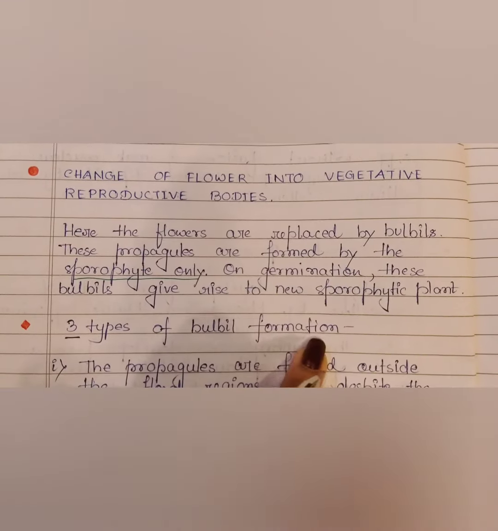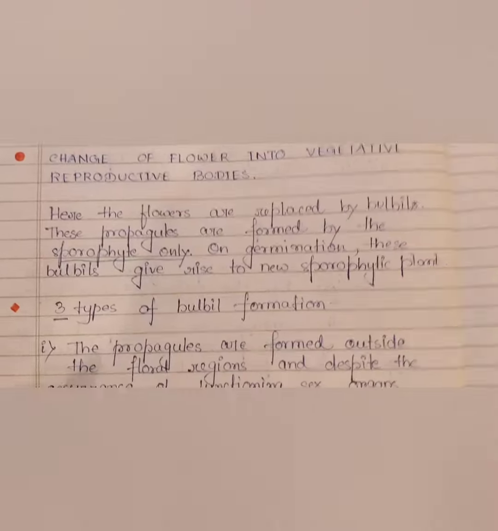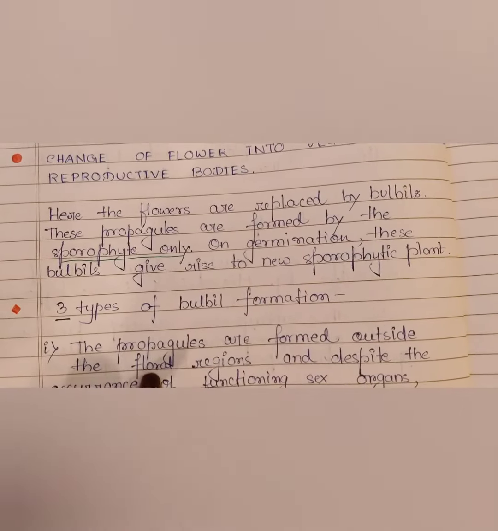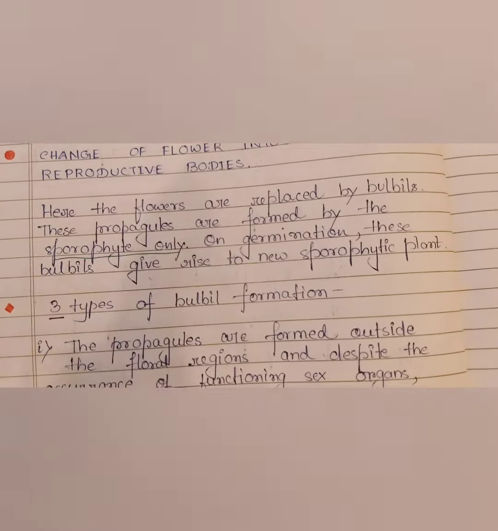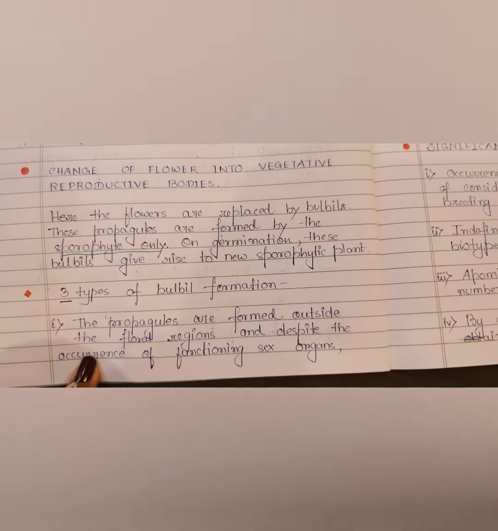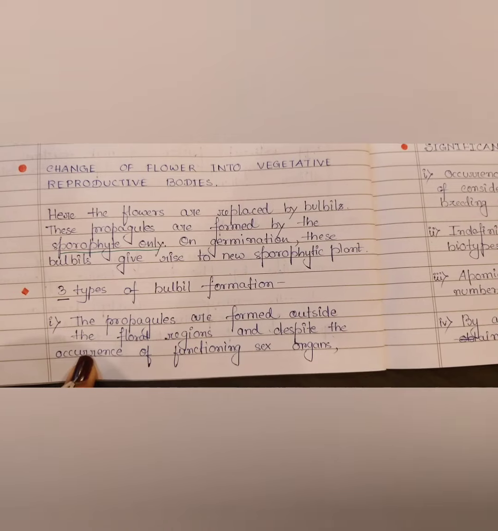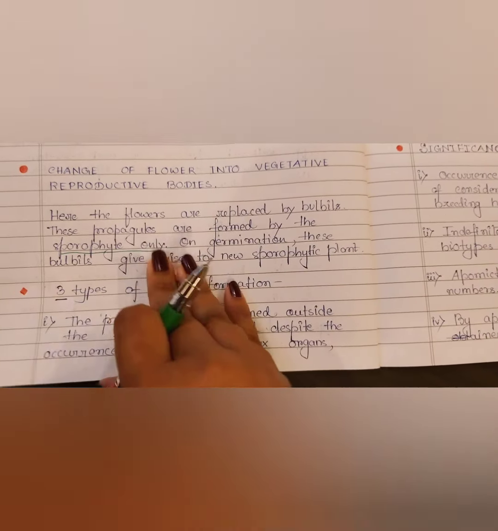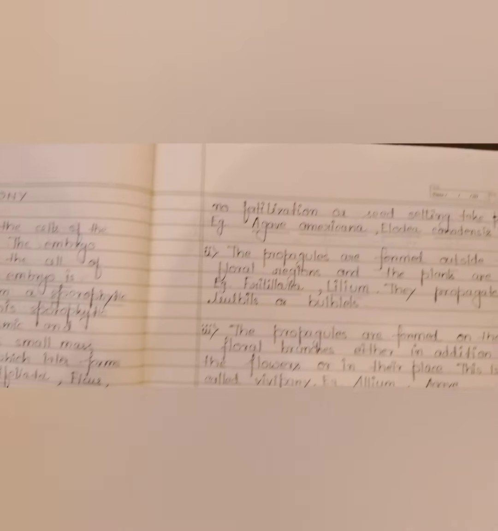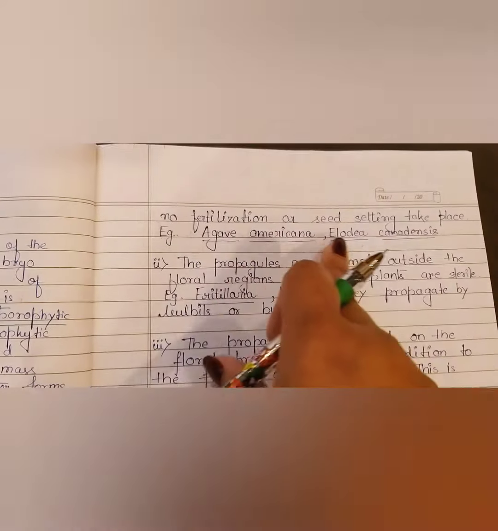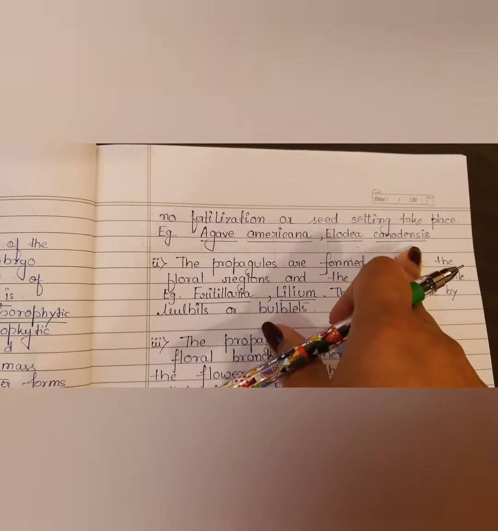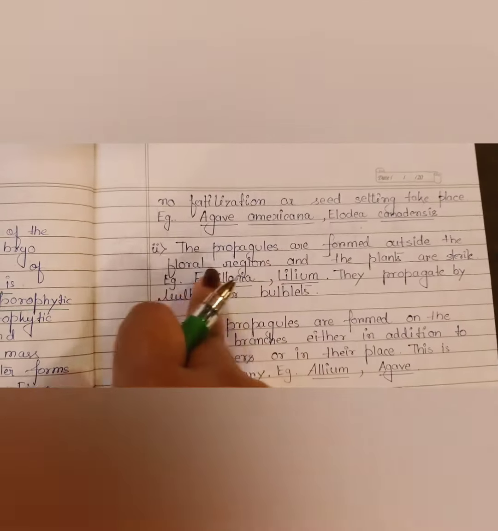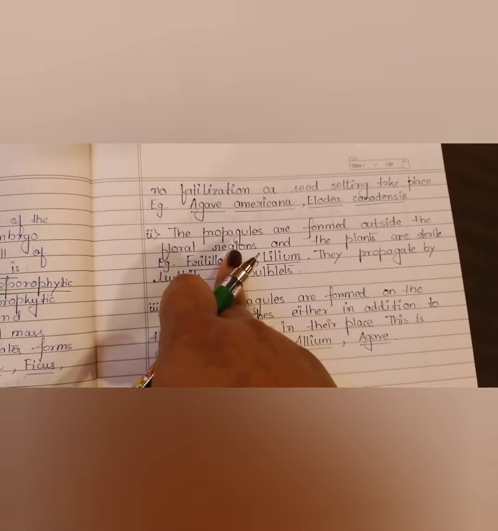3 types of bulbil formation. The propagules are formed outside the floral regions, right? And despite the occurrence of functioning sex organs, no fertilization or seed setting takes place. Okay, this is found in agave, Elodea, all these. The next is what?